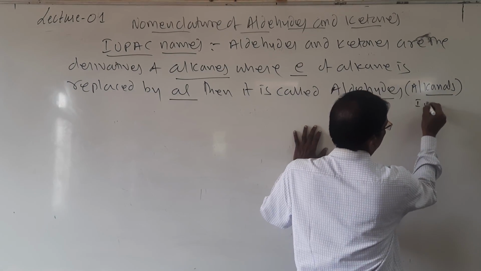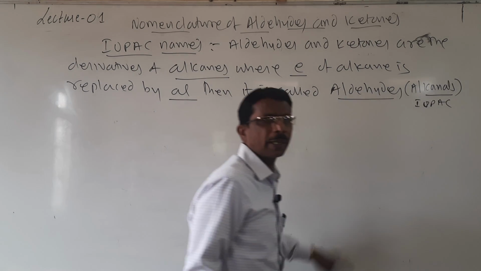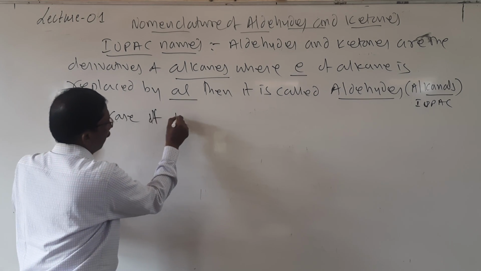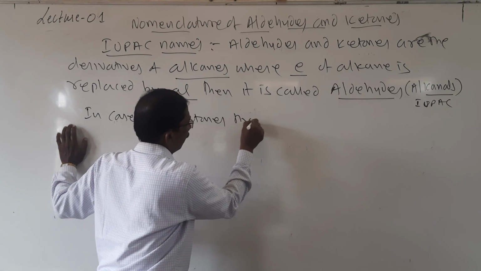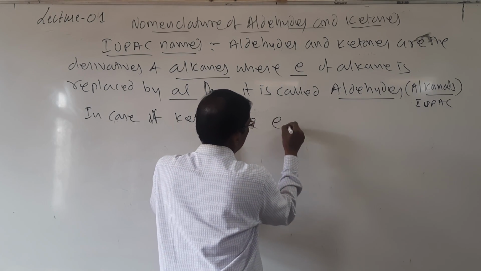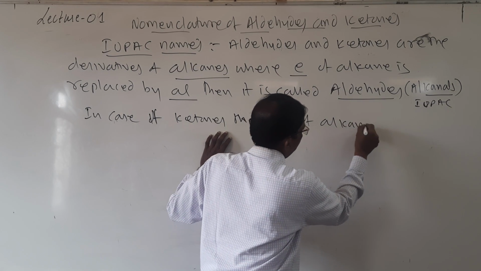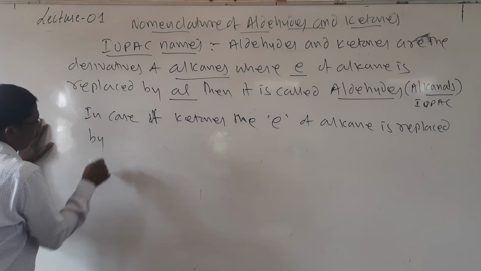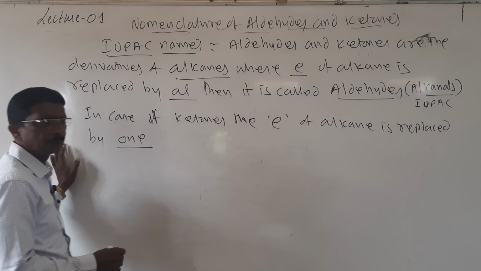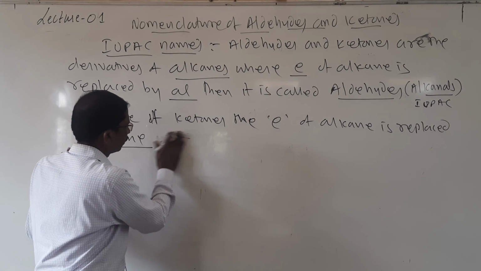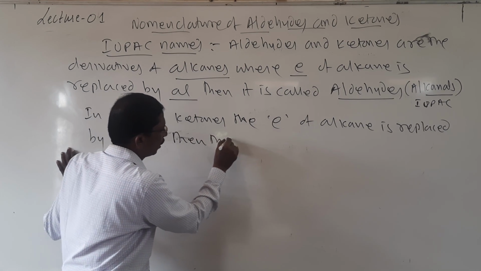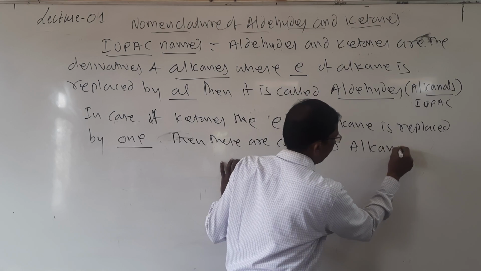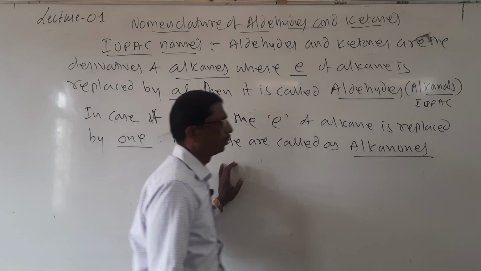Alkanals, IUPAC name. In case of ketones, the E of alkane is replaced by ONE, and then these are called alkanones.